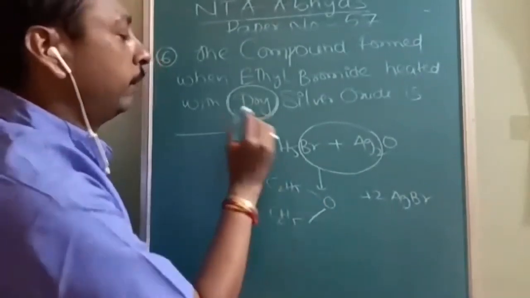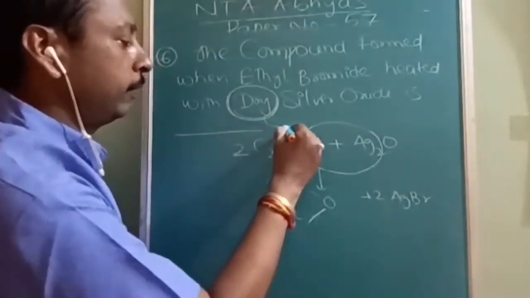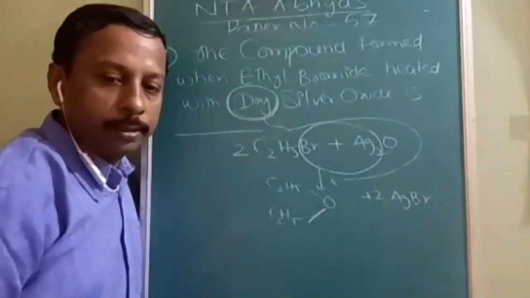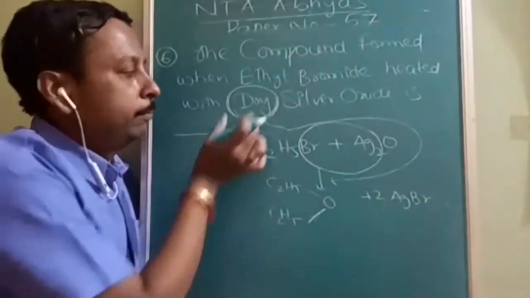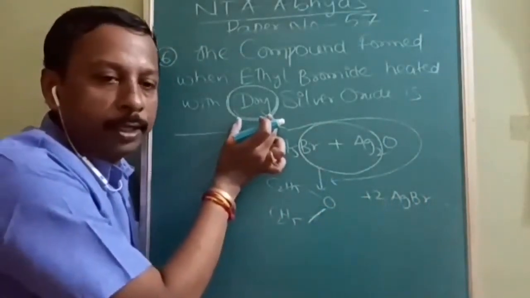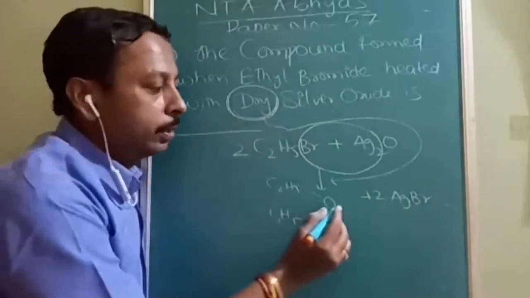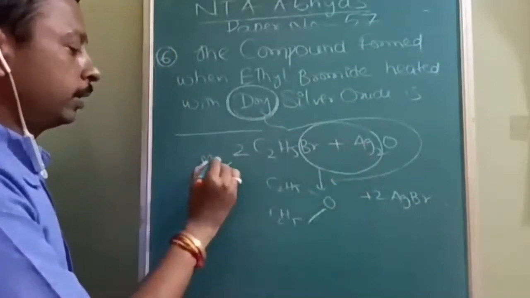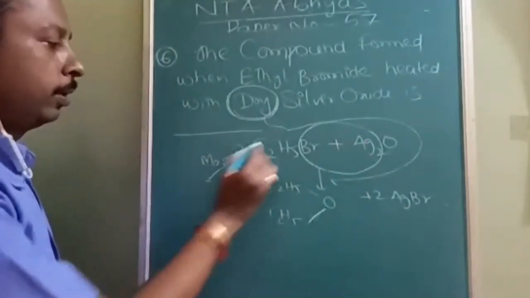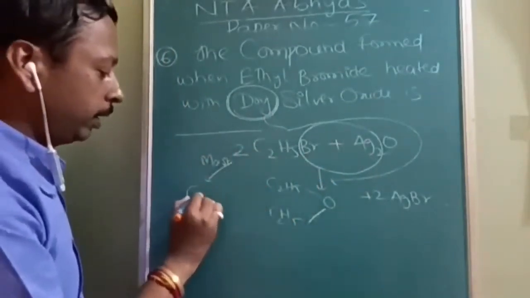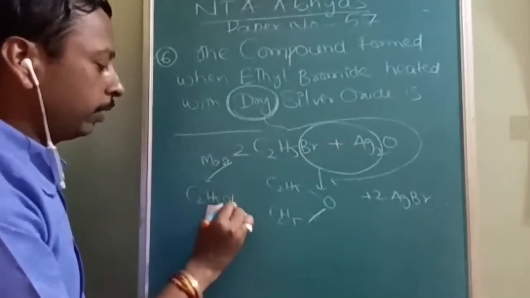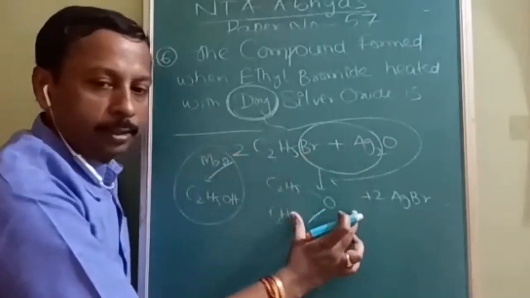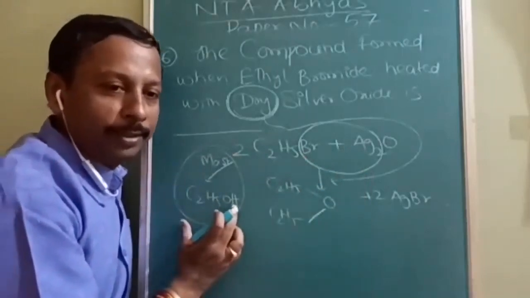But first confirm that it is dry only. If one word is changed to moist, then it will form an alcohol. The same Ag2O is given, but if it is moist, then only one mole reacts with one mole to form alcohol. This is a question bank question, and it can be your actual mains question.